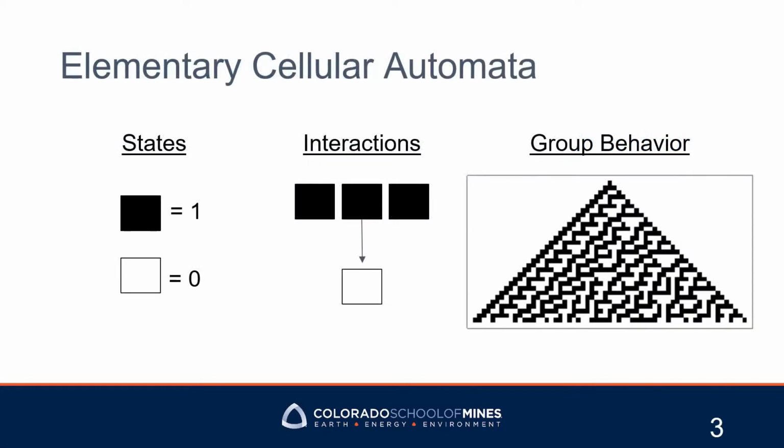To start defining just what quantum entangled breathers, or QEBs, are, we need to define three things, starting with elementary cellular automata. Elementary cellular automata have two states, 0 or 1. These states form a lattice and interact by a rule that states if the site to the left and right and the site itself is a certain pattern, it will always evolve to a 0 or 1 according to the rule number. The connectivity leads to emergent phenomena seen in group behavior. You can see how the complexity of the system evolves as time continues.